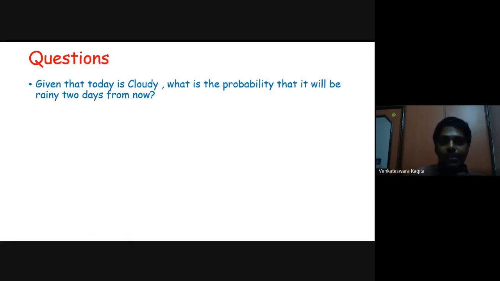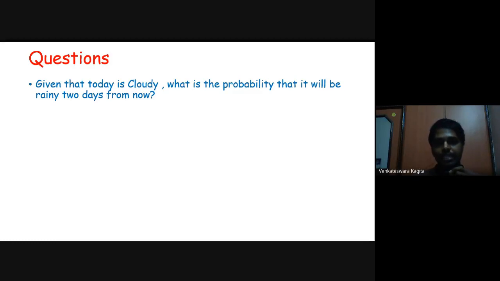Given that today's weather is cloudy, what is the probability that it will be rainy 2 days from now? So you're not asking about the sequence now. You know what today's weather is, that is cloudy, and you're asking about day after tomorrow's weather. You're not concerned about tomorrow's weather. It can be anything. Tomorrow could be rainy, cloudy, or sunny. It doesn't matter to you. You're only bothered about the probability that day after tomorrow's weather